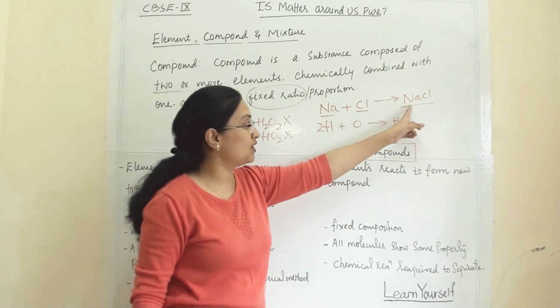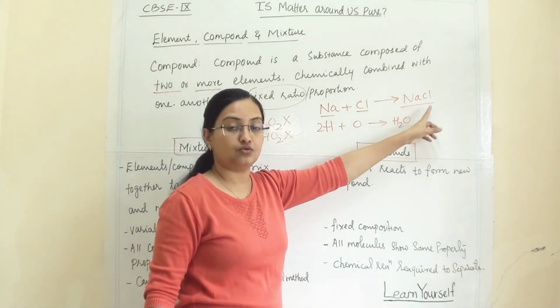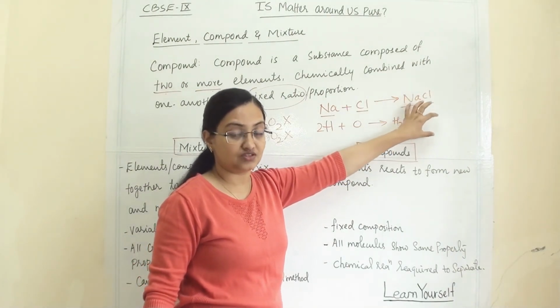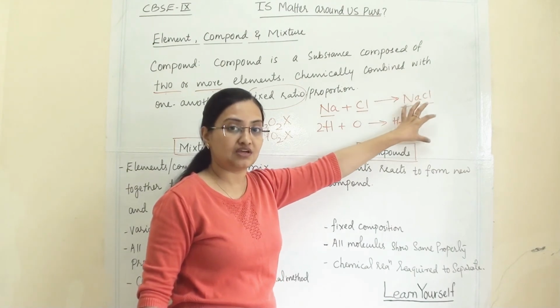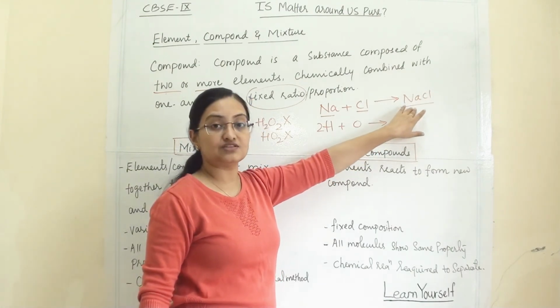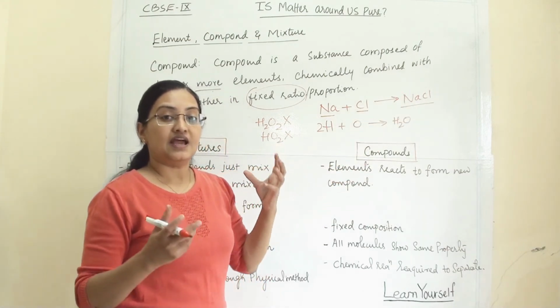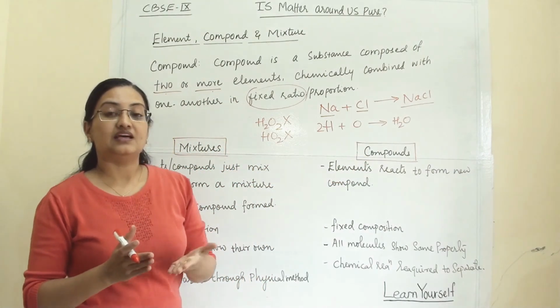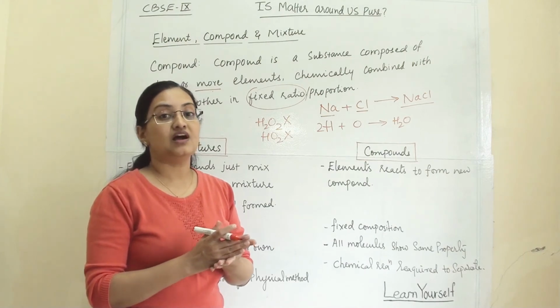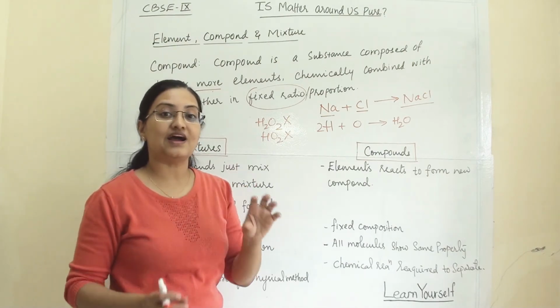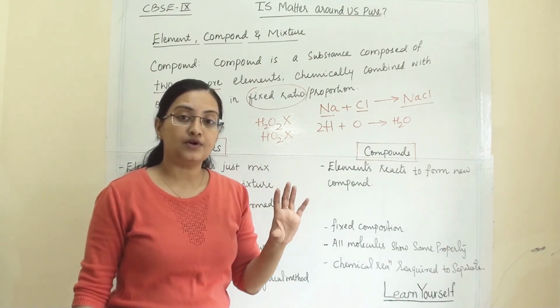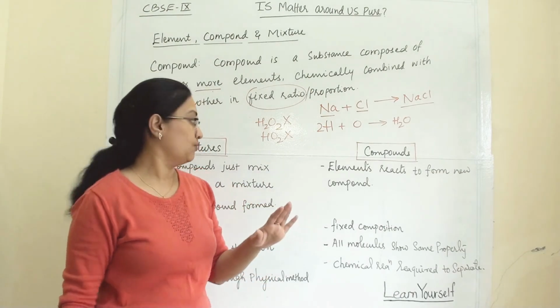Here also, one atom of sodium and one of chlorine are connected with each other by a chemical bond, and they will give us sodium chloride. So it is fixed. Whenever there is any chemical compound, its molecular formula is fixed. Then only that specific compound will form.